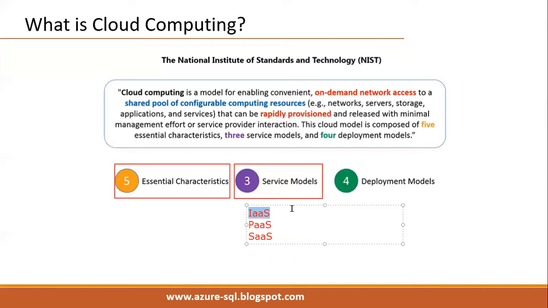We can shut down or restart the server whenever required. The complete server is in our hand, so we need to maintain the server along with the OS.